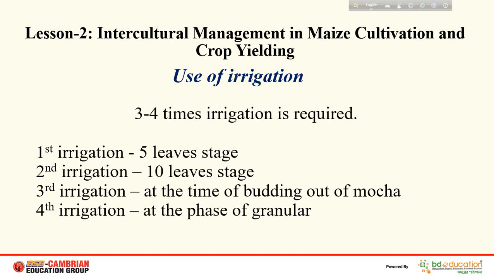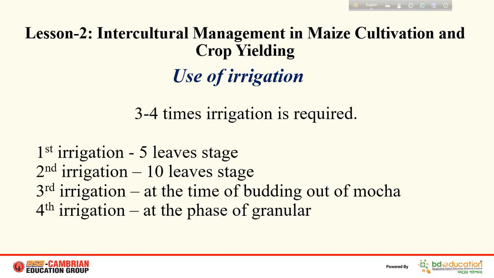Third irrigation is given at the time of budding out of mocha. Budding out of mocha means when the plant starts to give corn. When corn comes out of the plant for the first time, it's called budding out of mocha. Fourth irrigation is given at the phase of granular. Granular means corn.